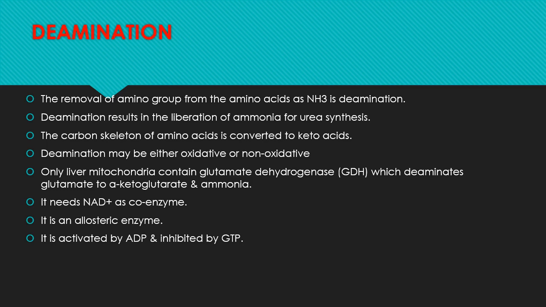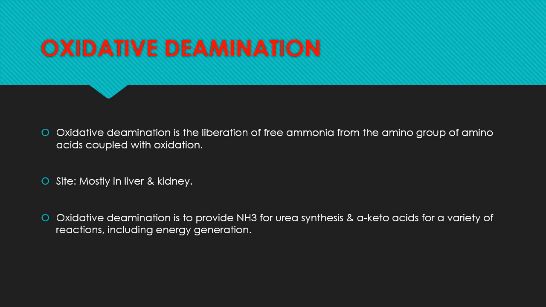Only liver mitochondria contain glutamate dehydrogenase, which deaminate glutamate to alpha-ketoglutarate and ammonia. It needs NAD positive as coenzyme. It is an allosteric enzyme and activated by ATP and inhibited by GTP.